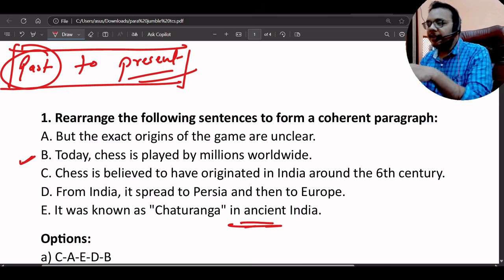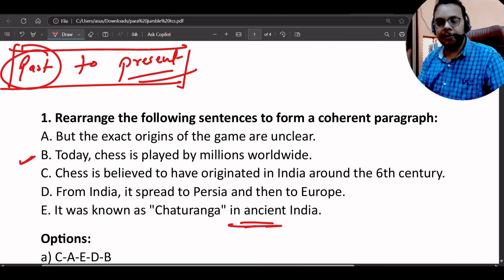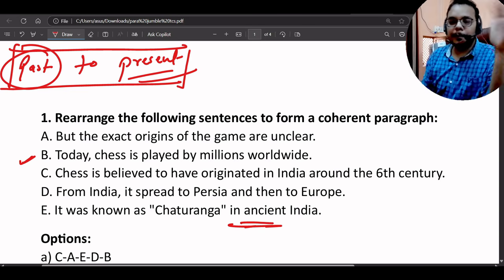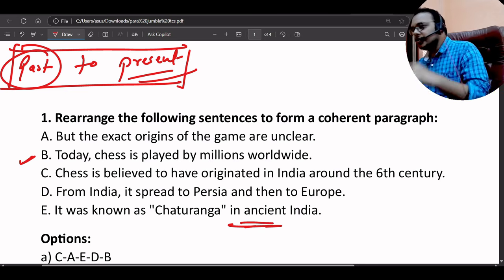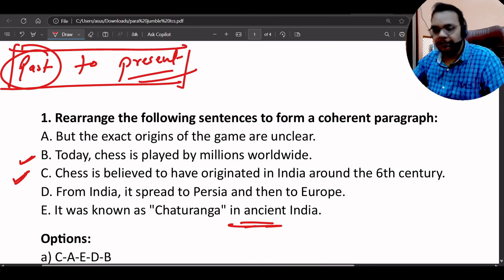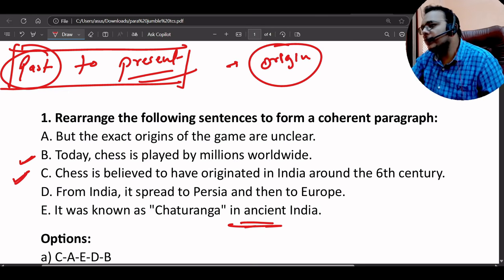So if we identify the past to present transition, first we need to identify the most past statement. The most past statement in the whole sequence will be the one about origin, because origin is always the first one.